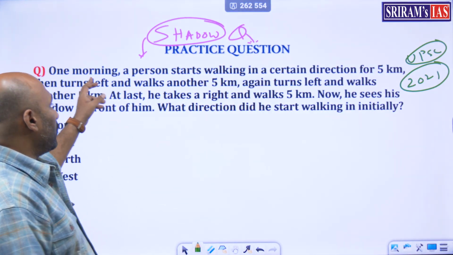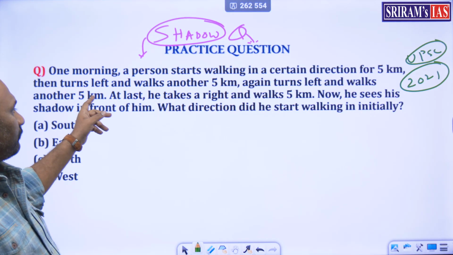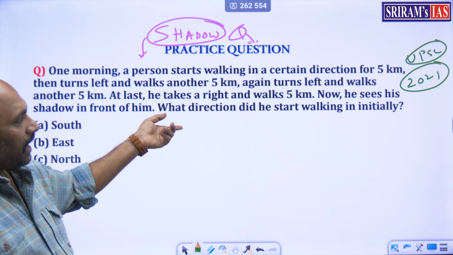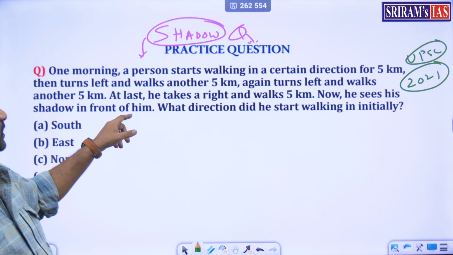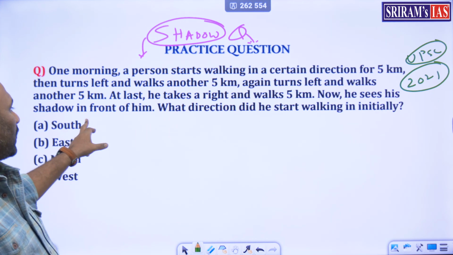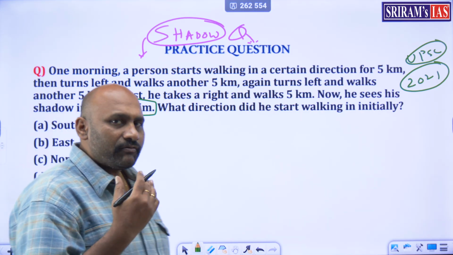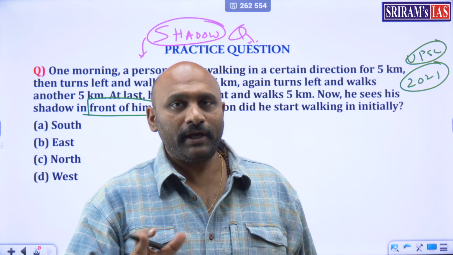So one morning a person starts walking in a certain direction for 5 kilometers. Then he turns left and walks another 5 kilometers. Again he turns left and walks another 5 kilometers. At last, he takes a right and walks 5 kilometers. Now his shadow is in front of him. This is a major point. So shadow in front of him is the whole game.